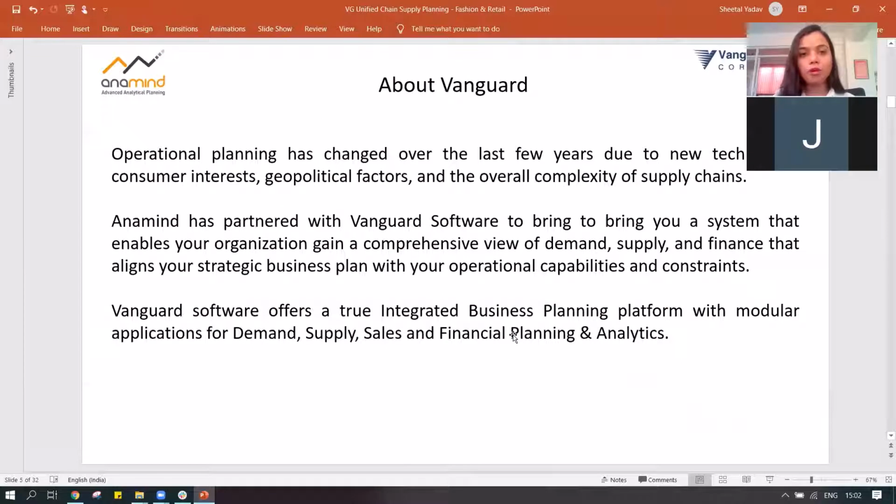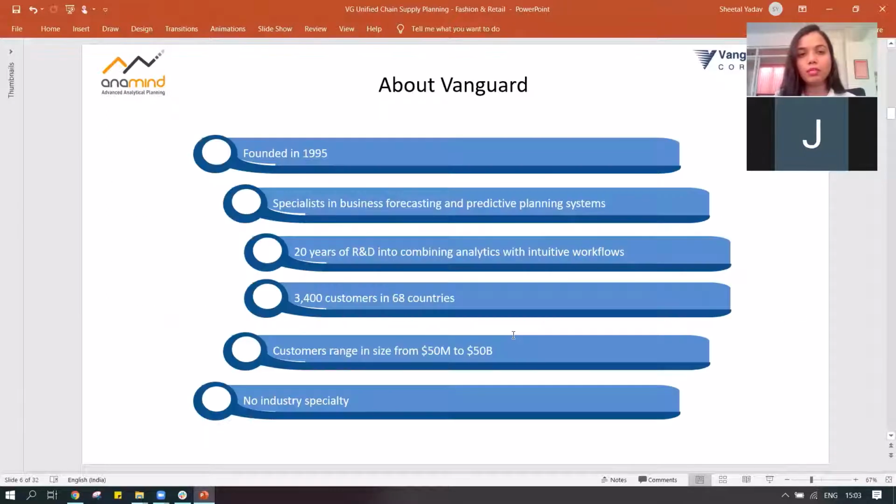In terms of the background about Vanguard, we are their partners in India and the APAC region. We represent them here, and the history of Vanguard is quite interesting. It was founded in 1995, and they have done lots and lots of R&D in the planning segment, and the kind of features and intuitive workflows they have come up with based on their R&D is really amazing, and that's what I'm also going to show you during the demonstration today.